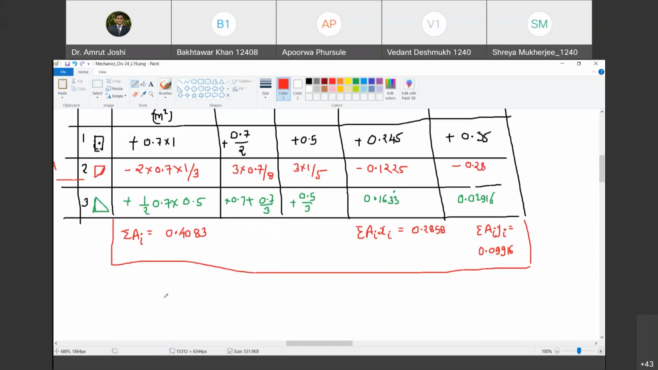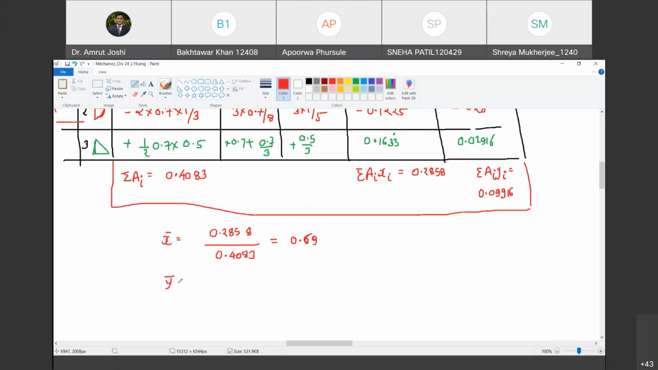So now what are we going to do? X bar is equal to 0.2858 divided by 0.4083. Tell me how much is this? 0.6999. Okay, so 0.7. And what is the value of Y bar?